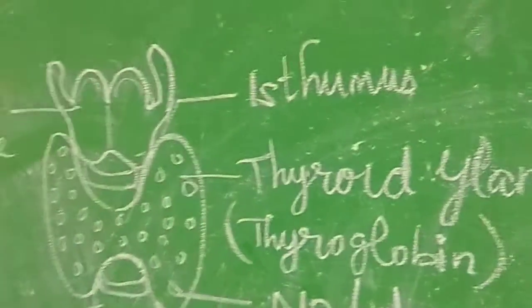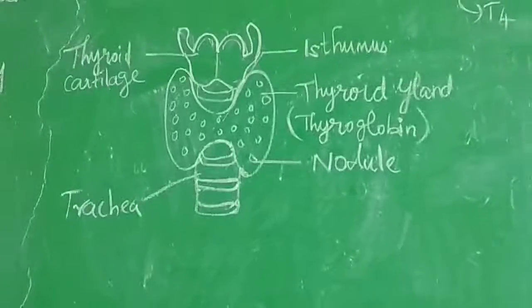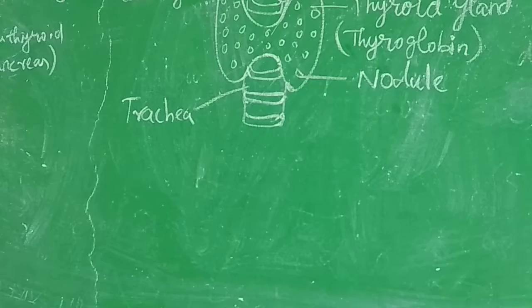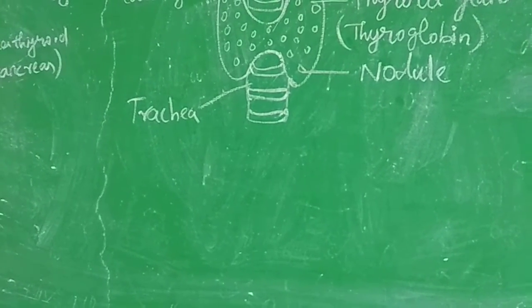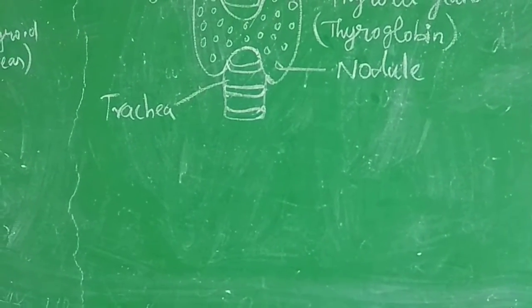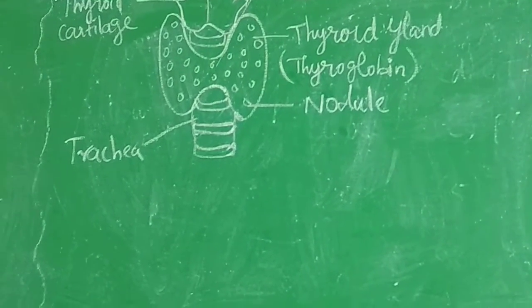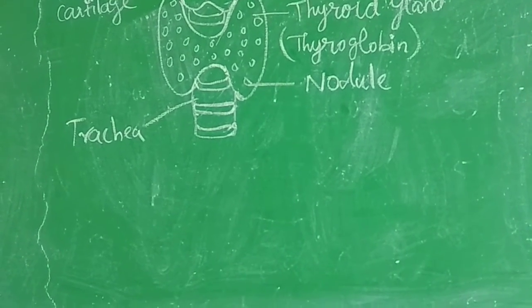Next we go to the thyroid gland functions. What are the functions of thyroid hormones? They produce energy by maintaining the basal metabolic rate of the body, otherwise called BMR. They help maintain our normal body temperature, influence the activity of the central nervous system, and control the growth of the body and bone formation.